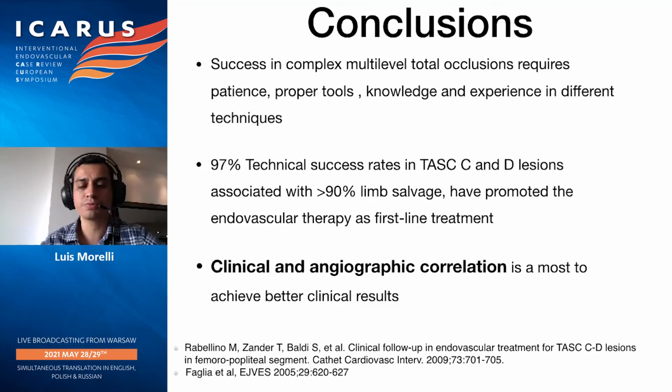I think one of the most important things to remark is that you have to correlate the clinical part of our patient: where the lesions are, how ischemic the patient is, and where he's suffering from ulcers, and try to give the flow more directly to these areas. Also, analyzing the status of the foot arch is completely important, and if it is not patent, try to achieve recanalization of these vessels too.